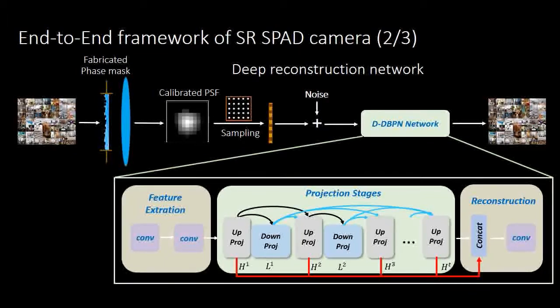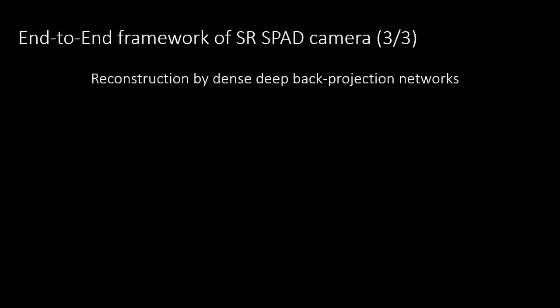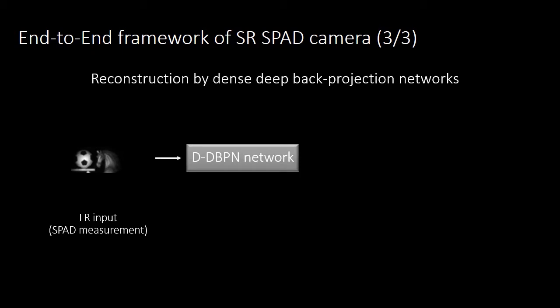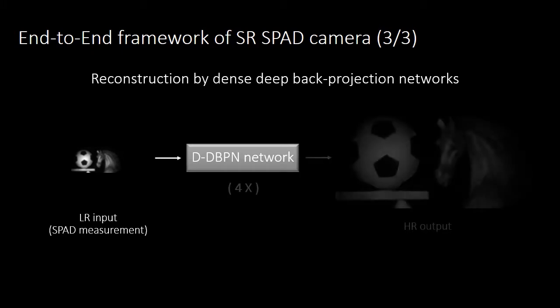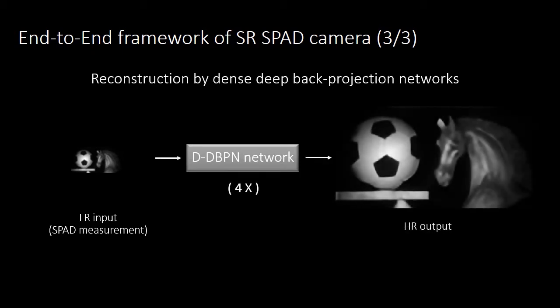Please refer to the paper for details. Again, the reconstruction is actually implemented by dense deep back projection networks. Given a low-resolution input from the measurement of the SPAD sensor with custom-designed optics, we eventually achieve 4 times super resolution.